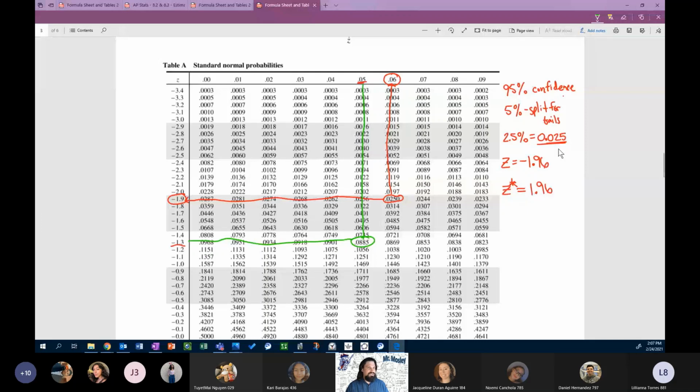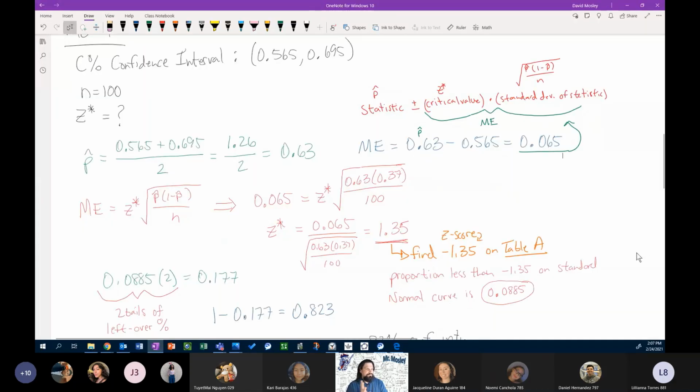This is having to do with how we get the Z star of 95% confidence that I showed earlier today in another class. Okay, so that's how we get 0.0885. However, the 0.0885 is just the area of the left-hand side tail. Remember, I'm capturing the middle proportion, the middle percentage.